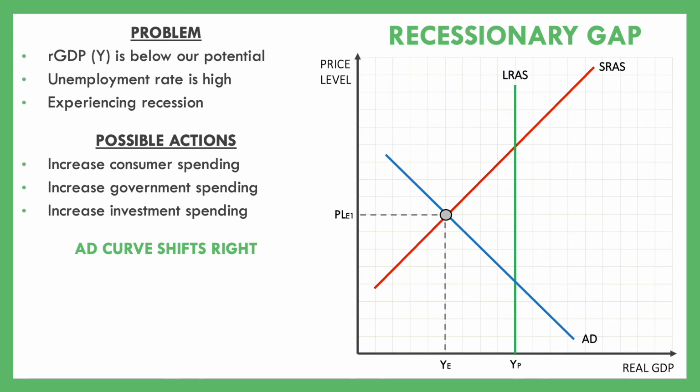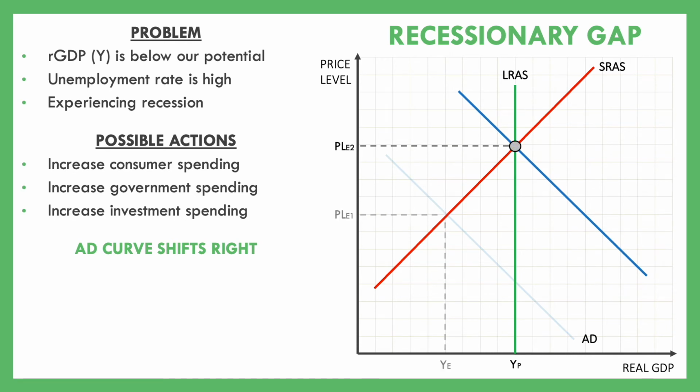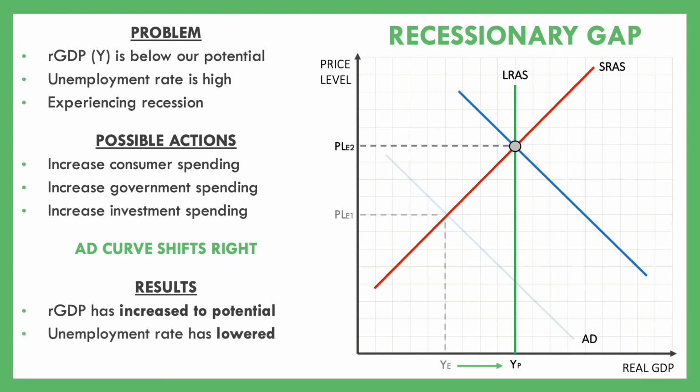And if it's done correctly, it'll shift our aggregate demand curve to the right enough to get to a point where, once again, our aggregate demand curve is intersecting with our long run and our short run aggregate supply curves. So what will come as a result? We'll see that our GDP has increased to its potential. We'll see that hopefully the unemployment rate has lowered as well. But one of the consequences is that our price levels might increase. We might experience inflation because, obviously, if our GDP increases, inflation moves in the same direction.